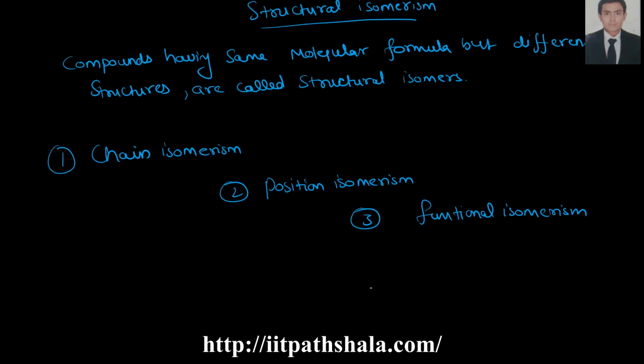Fourth one is metamerism. Okay, so these are the four classifications of structural isomerism. Starting from chain isomerism, you'll get an idea that there will be something fishy going on in the chain itself, in the parent chain itself.